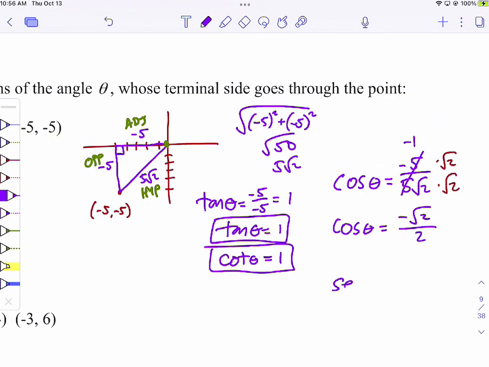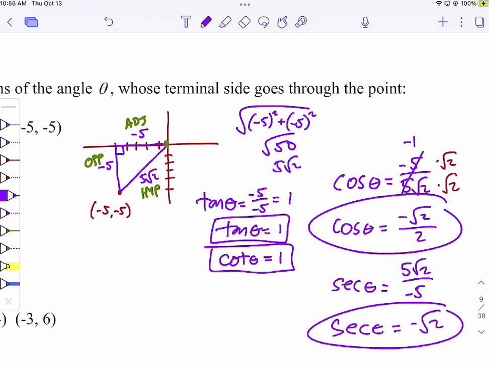And then let's just do secant. So secant, I wouldn't flip the answer I just had. I'd flip the answer that I had originally, which would be 5 root 2 over negative 5. And then I would just figure out that those 5's cancel and I get negative root 2. So that's secant and cosine. I didn't do sine and cosecant, but they're the same two numbers that I just got. So I think that's good enough.